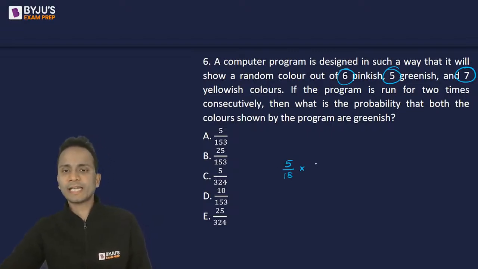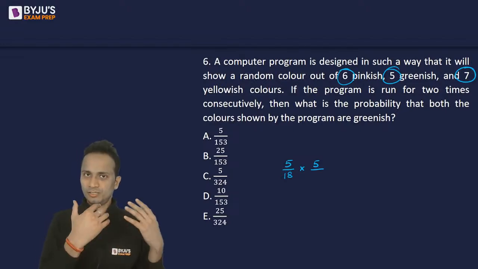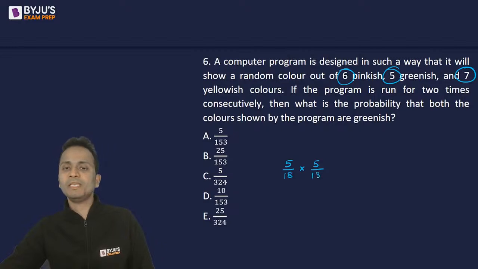So for the second time, once again, I can select 5 greenish colors, out of how many colors? 18 or 17? Once I have selected any color, will it be available for selection the second time? Yes, because repetition is allowed. So the denominator will again be 18.